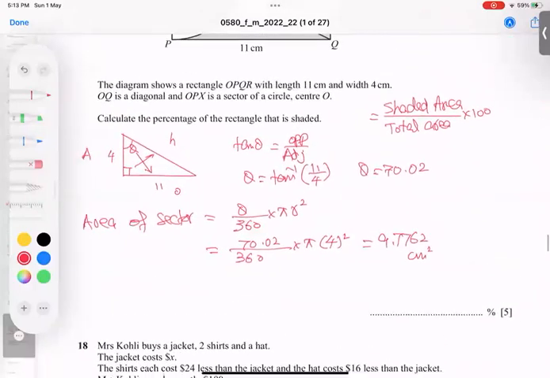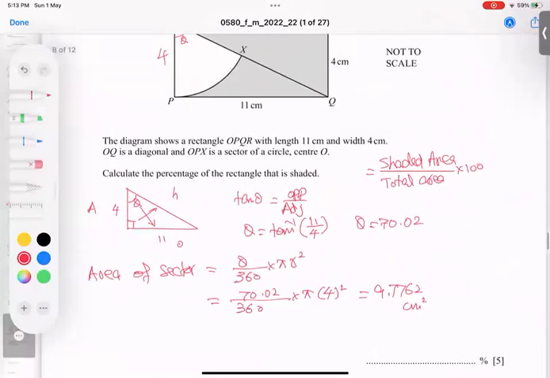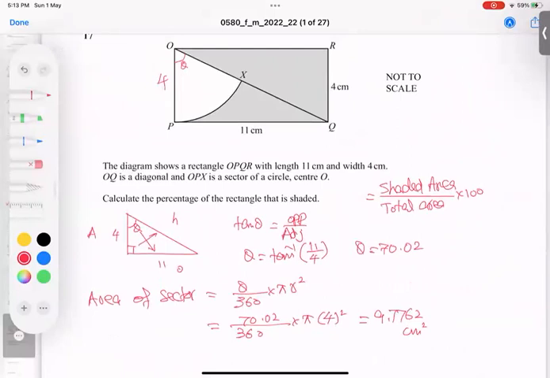And now I'm going to finalize the plan. I think you understood this much. So what is the shaded area plan? The shaded area plan is very simple. From the rectangle area, subtract this sector area. So let's start. The rectangle is 11 into 4. So I think I can do it directly in the formula.